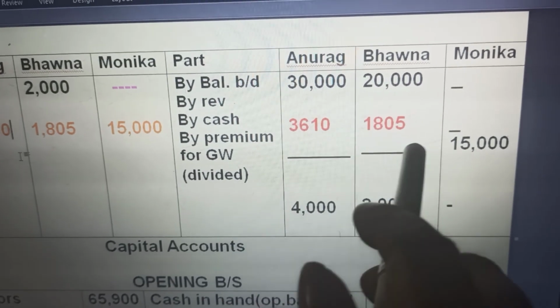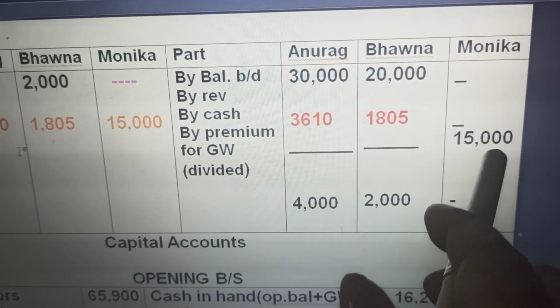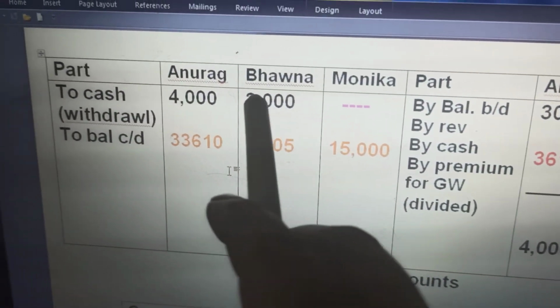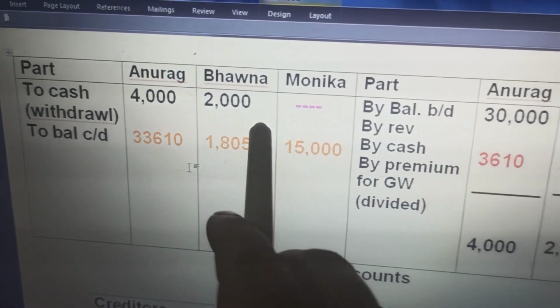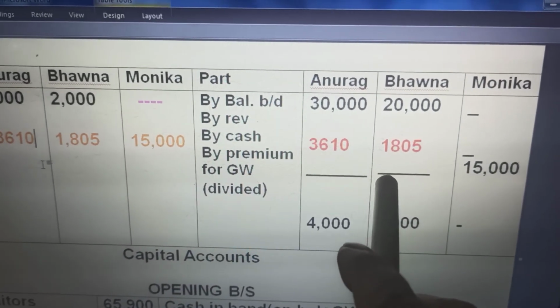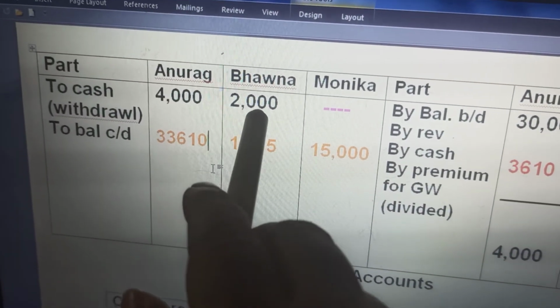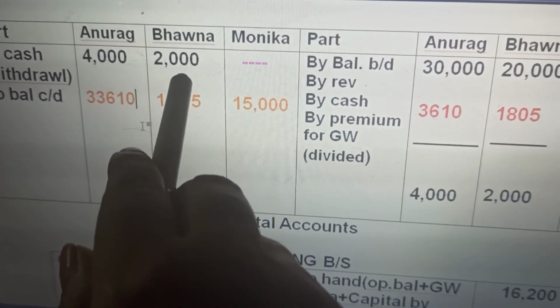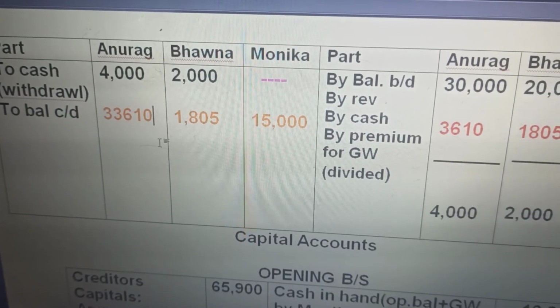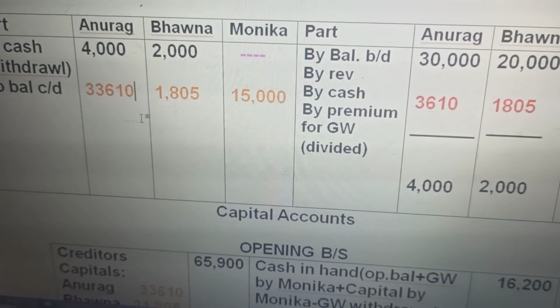By premium for goodwill, this partner brings this much goodwill. The cash that is withdrawn, premium for goodwill, this 6,000 premium for goodwill will come here. Premium for goodwill that is withdrawn by these partners, and that is the balance that is carried down. Then we come to the capital accounts.